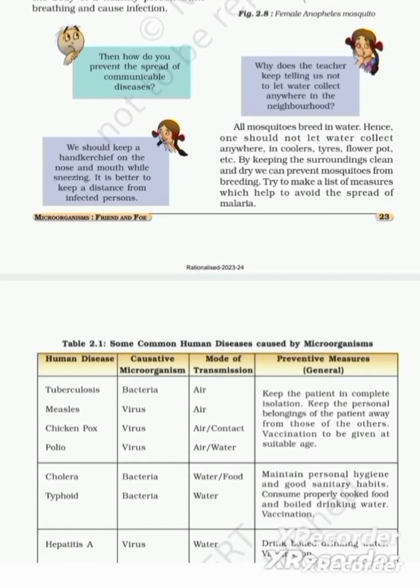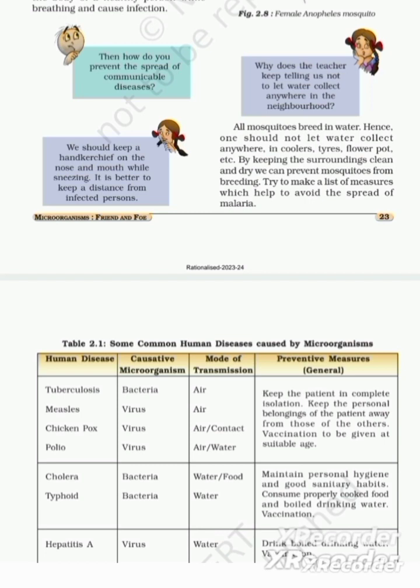Why does the teacher keep telling us not to let water collect anywhere in the neighborhood? Because all the mosquitoes breed in water. They lay eggs in water, which leads to the multiplication of the mosquito population and causes various diseases. This happens mostly when water gets collected in the rainy seasons.